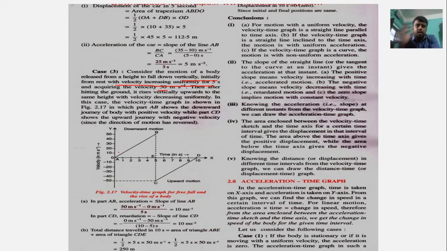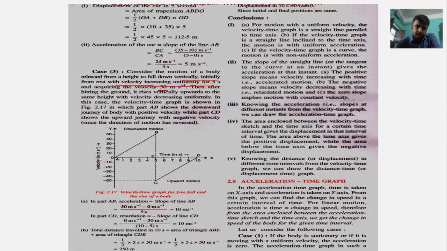Suppose a body is released from a height and falls vertically. When it hits the ground, it bounces back to the same point, but with a decreasing velocity. So the graph that we obtain is this.